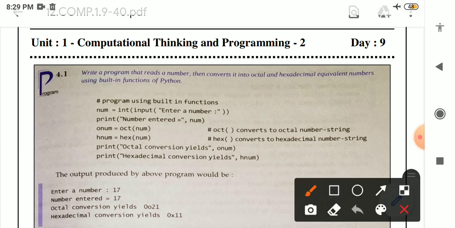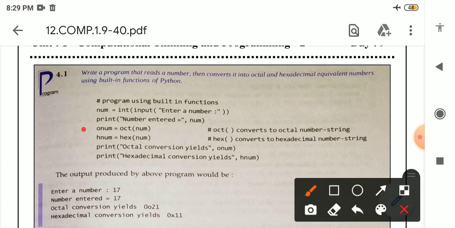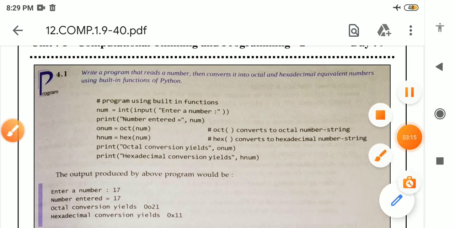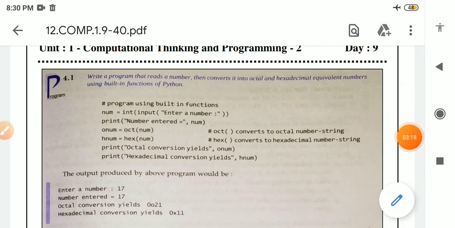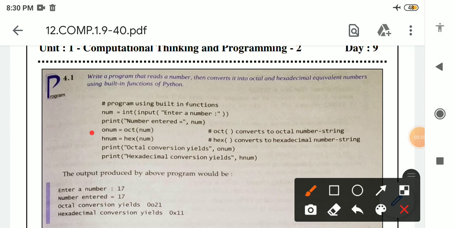In the fourth line we have written onum is the name of a variable. After that equal to, then oct, in short we have written oct. Inside oct we have written num. In the fifth line hnum equal to hex. Inside parenthesis we have written num.